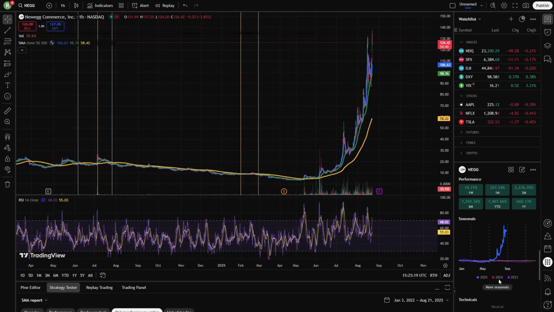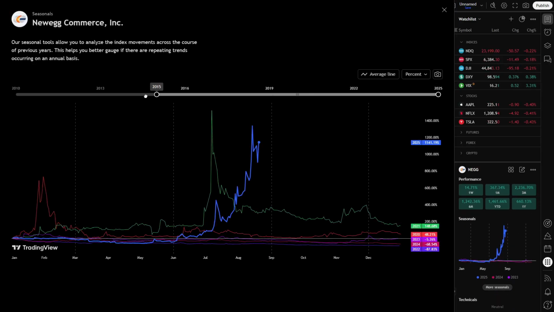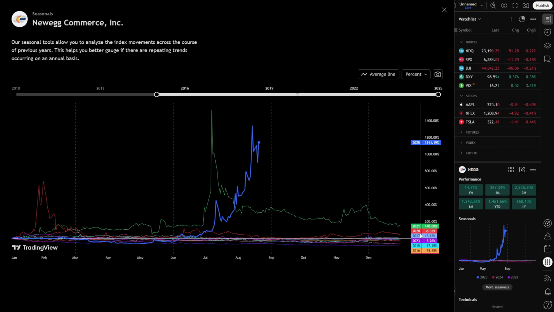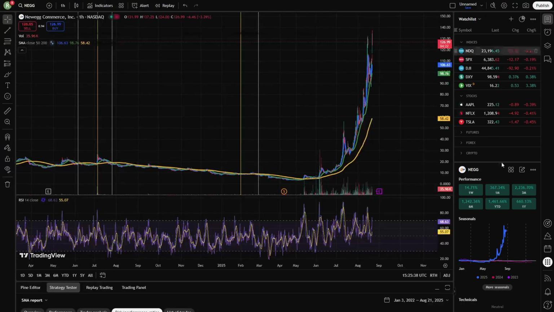Now, if we roll down to the seasonals, just look at this. Let's go back to 2015. As you can see, basically every year is minus. Then we have some years with huge gains up here, like this one with 1,141%. If I had this stock right now, I would definitely sell it, because I just don't like it at all. It is very, very volatile. It's also a reason why we had 2 reverse stock splits back in the day.